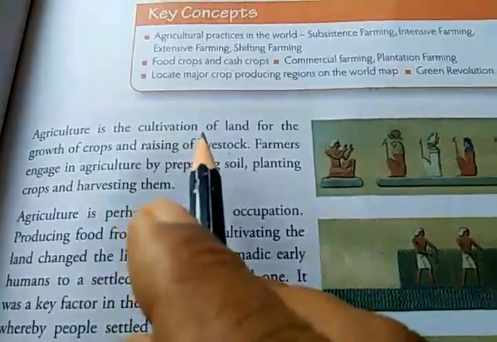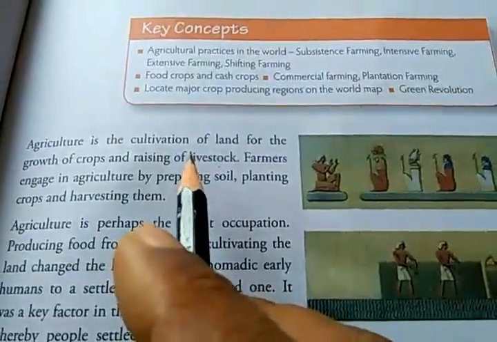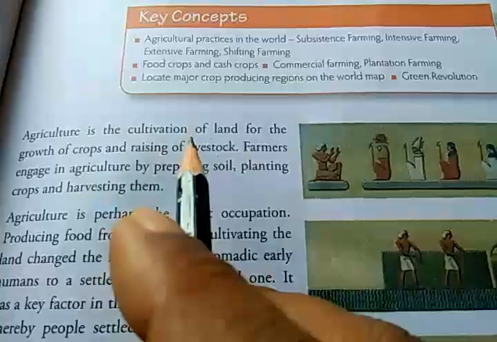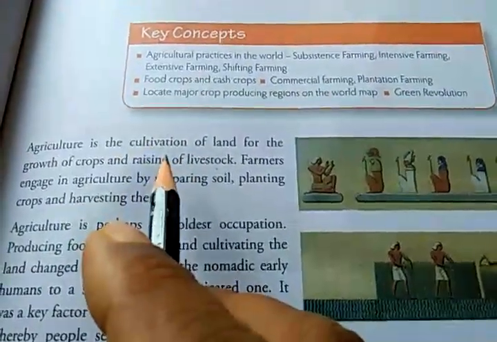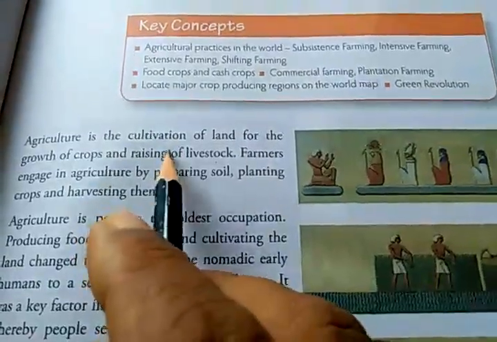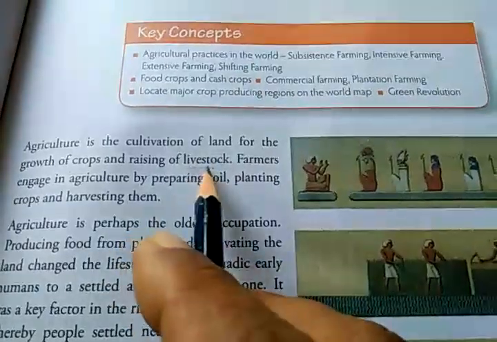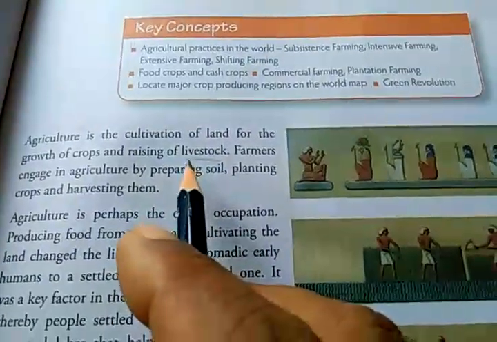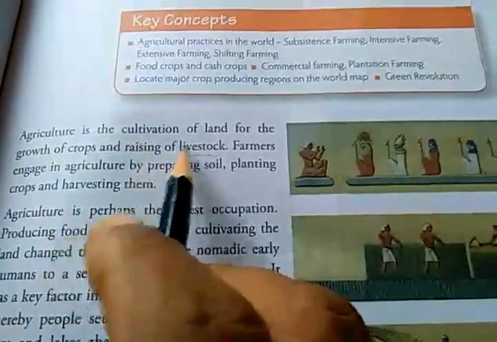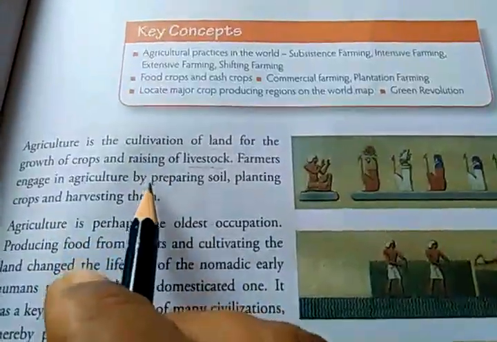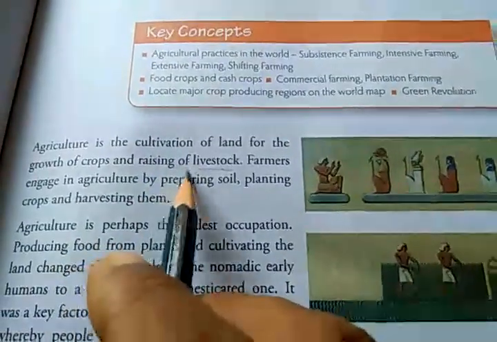So cultivation of land means preparing the land so as to plant crops there. Seeds are sown and then they grow into a crop. And raising of livestock. Livestock means cattle, like cow, buffalo, goat, sheep, etc. So along with agriculture, the farmers also keep cattle.